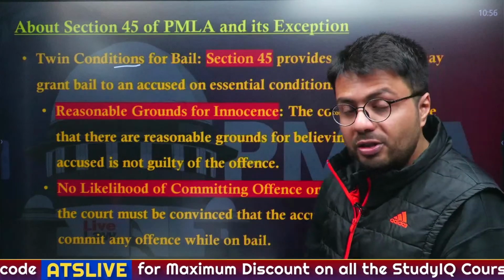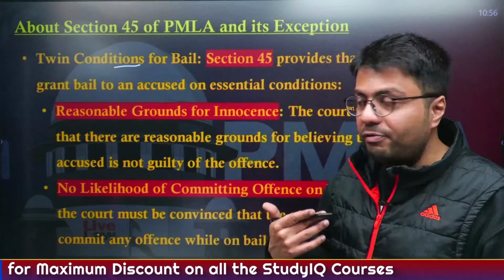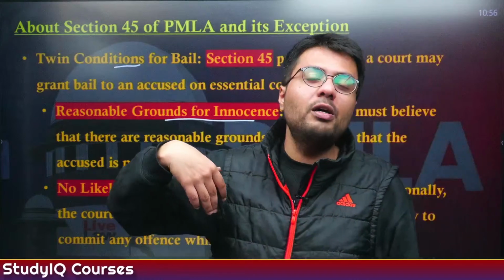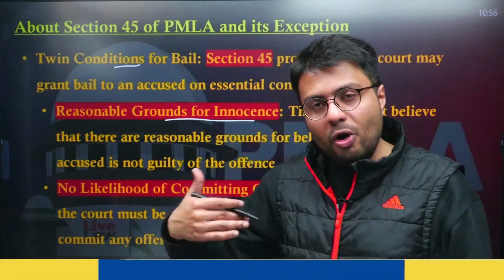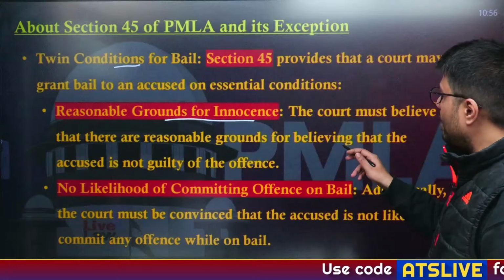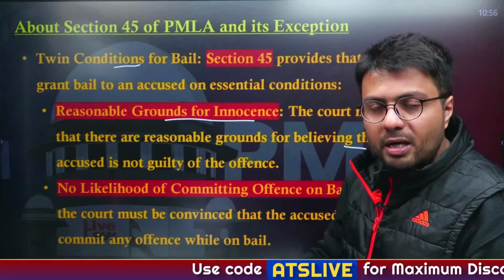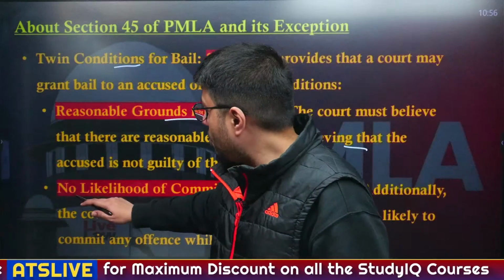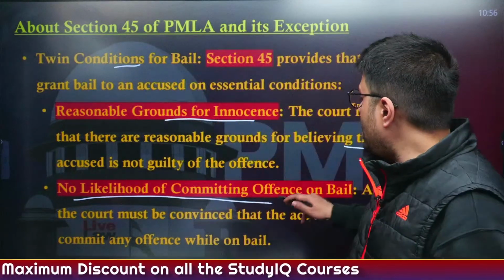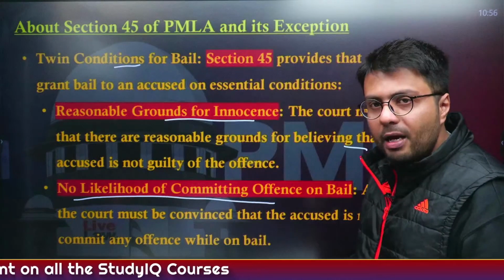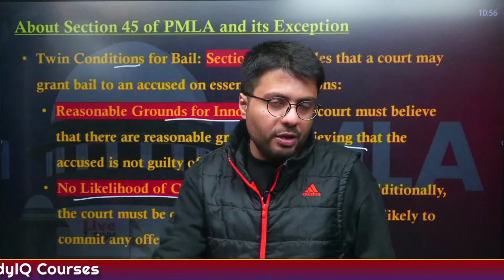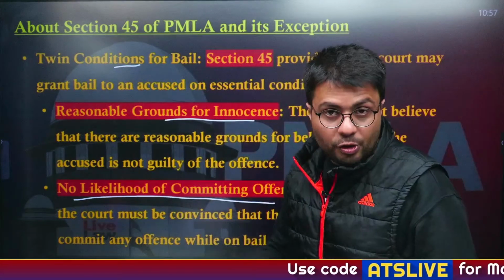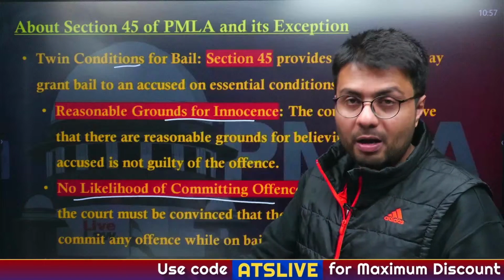First, the courts have to ensure that there is a reasonable ground for innocence, that is, a person accused of a financial crime, according to the court, may not have been involved in such an offence. On those conditions, bail might be given until the final decision. Further, the court has to ensure that there is no likelihood of the person going on bail committing a further offence under this Act. So those are the two conditions that the court must ensure before granting bail to a person.